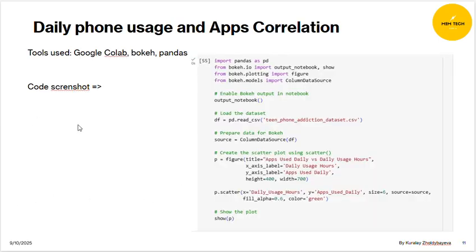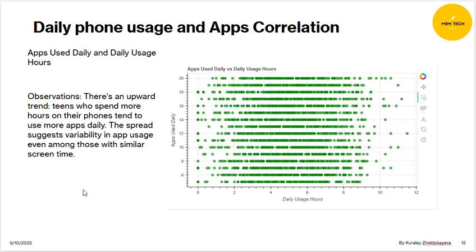My next visualization is daily phone usage and apps correlation. This is my code from Google Colab. Here there is an upward trend. Teens who spend more hours on their phones tend to use more apps daily. So the more they use their phone, the more apps they open on their phone.